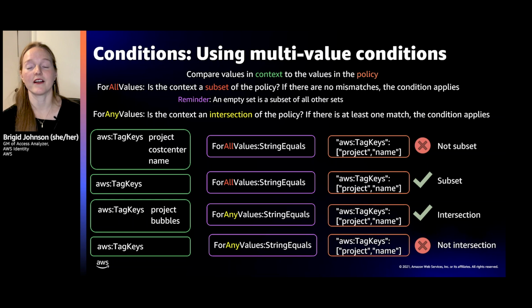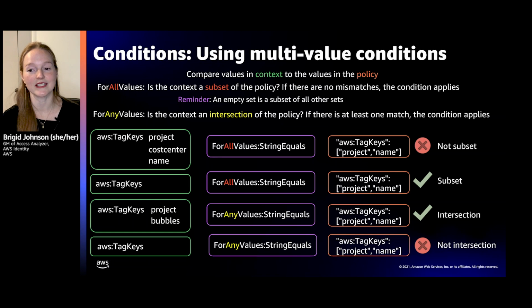With ForAllValues, basically the operator says, is the context a subset of the policy? If there are no mismatches, then the condition applies. Now we have to remember that any empty set is a subset of all other sets.